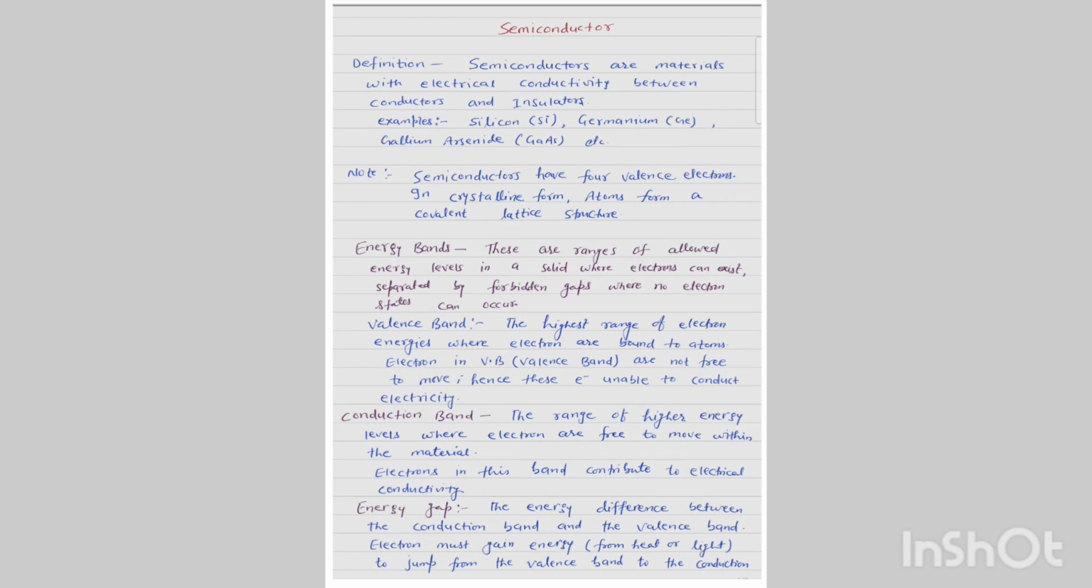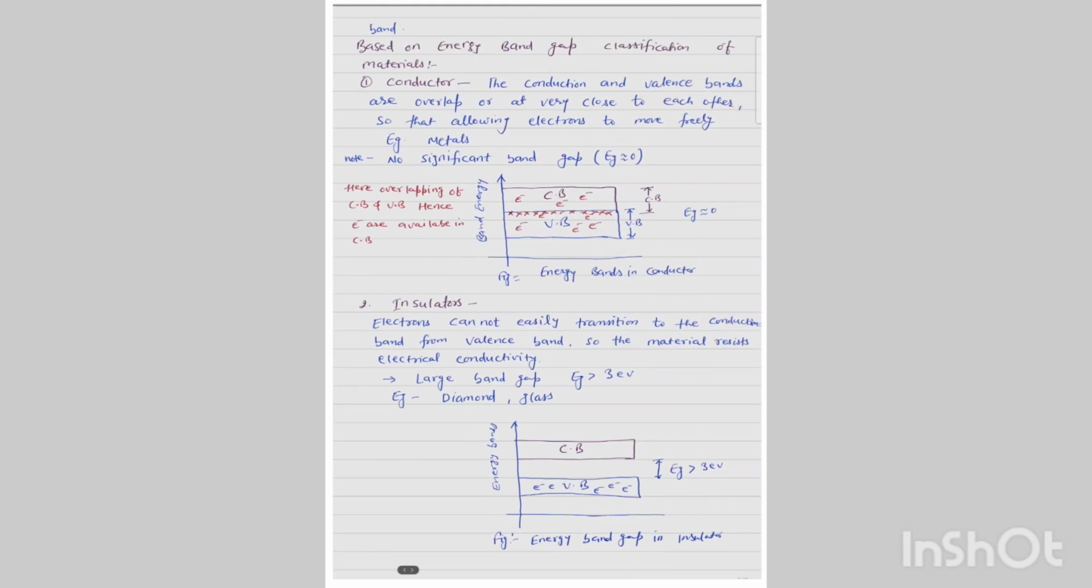Energy gap. The energy difference between the conduction band and the valence band is known as the energy gap. The electron must gain energy from heat or light to jump from the valence band to the conduction band. Based on the energy band gap, materials are classified. Conductors: the conduction and valence bands overlap or are very close to each other, allowing electrons to move freely. For example, in metals the valence band and conduction band either overlap each other or are very close. There is no significant band gap, meaning the energy gap is nearly equal to 0.